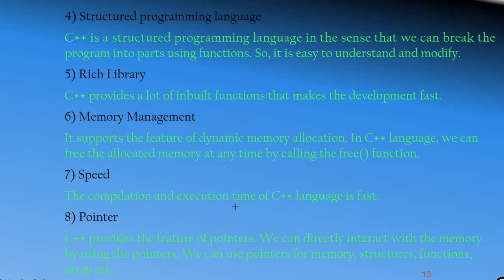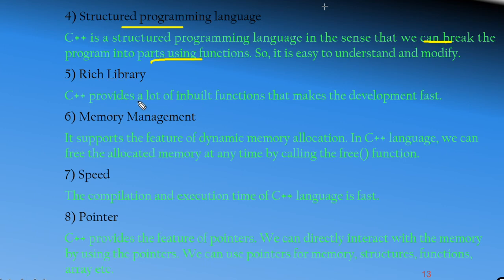We call C++ a structured programming language. That is, we can break the program into parts using functions, so it is easy to understand and modify. So we call that a structured programming language.